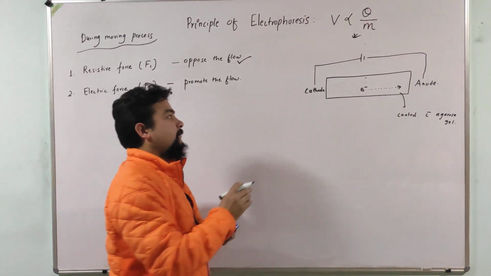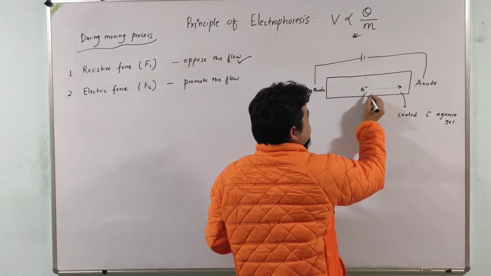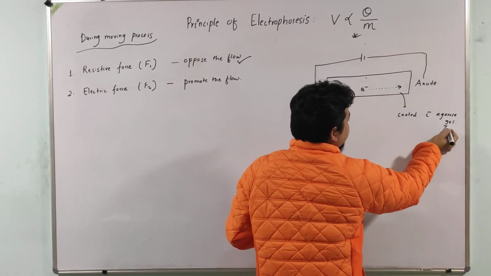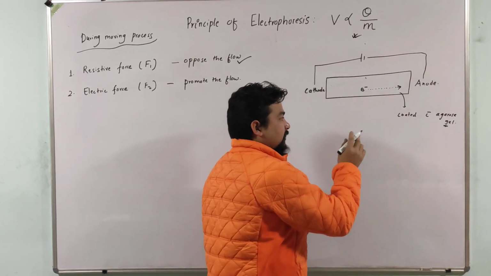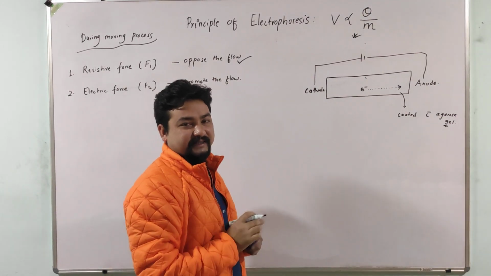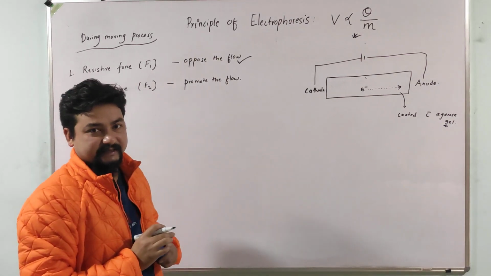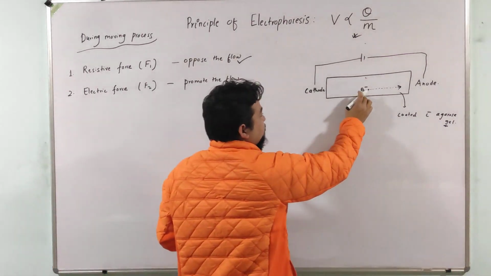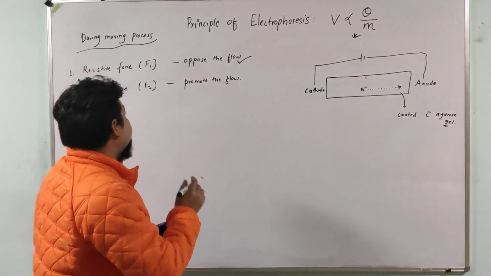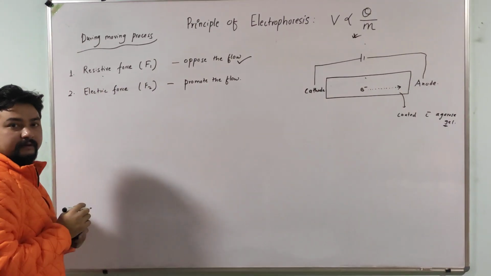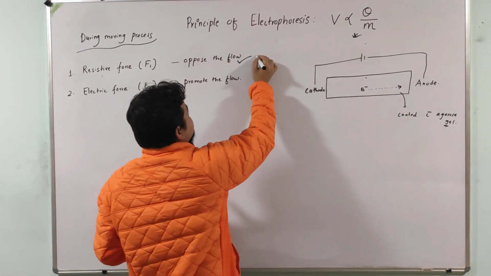What happens is that during the moving process of this ion in gel or viscous medium, the viscous medium will create a resistance which opposes the flow of this ion, and this is the resistive force, also known as Stokes law.